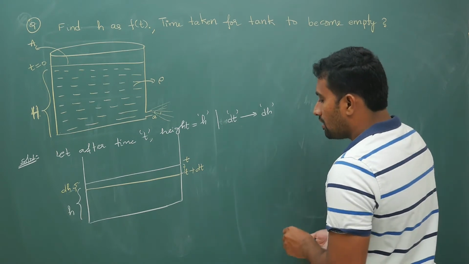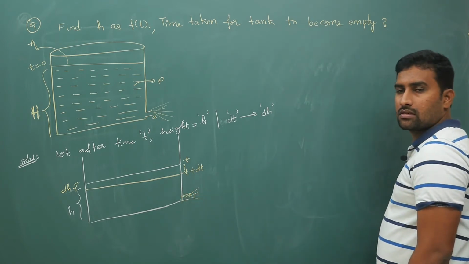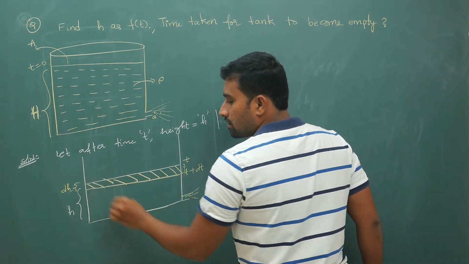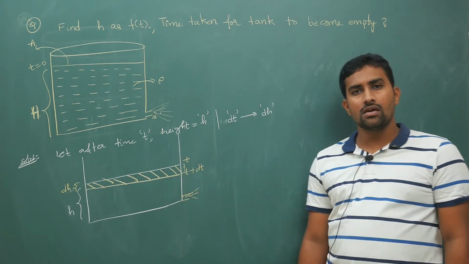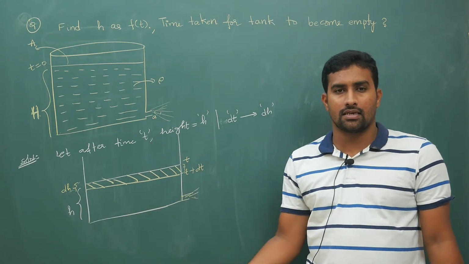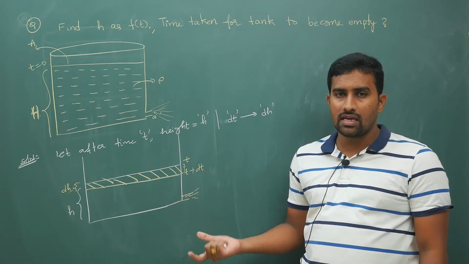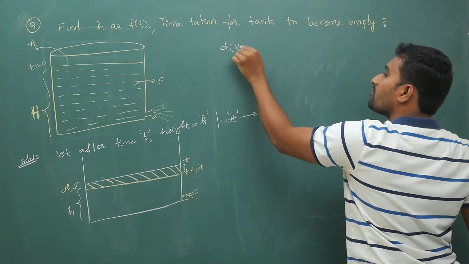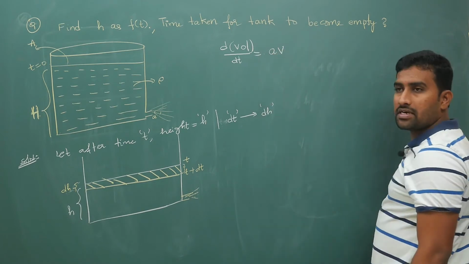Now in dt amount of time, how much volume is coming out? This shaded portion of level, if it is dropping in time dt, then the same amount of liquid will obviously come out of the hole. That much volume will decrease in the container. After all, the volume entering is equal to the volume leaving. So if you take the derivative of volume with respect to time, it is nothing but the equation of continuity, A times V.